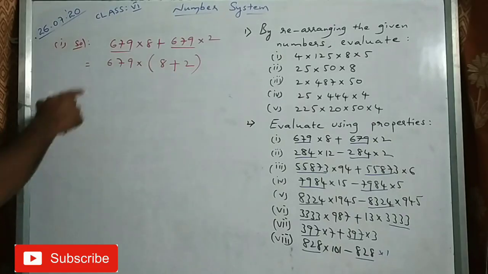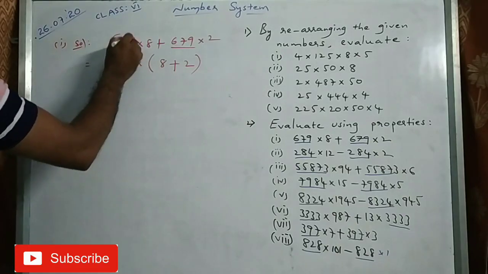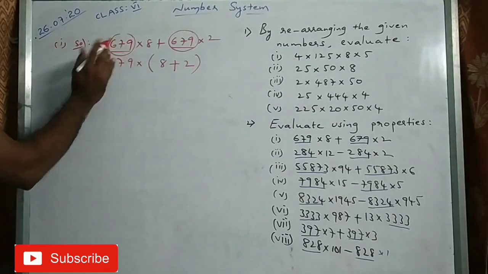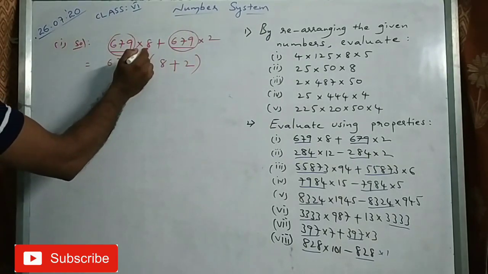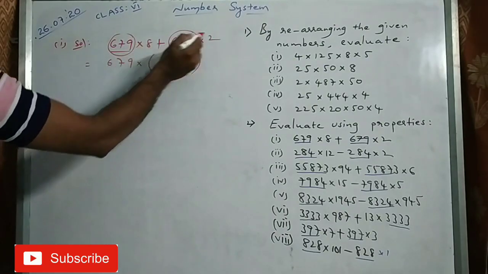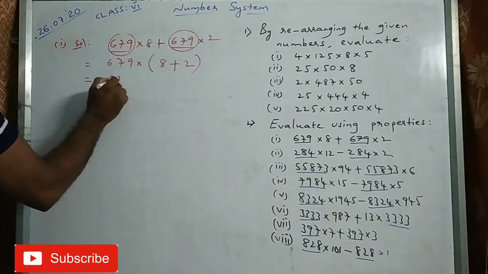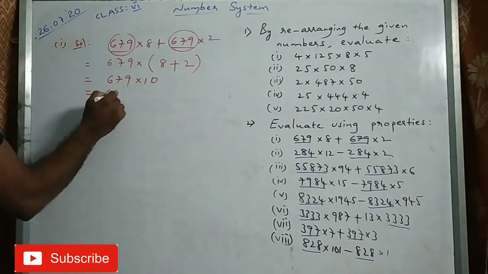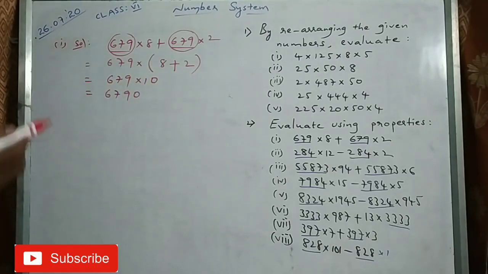Hope it is clear. What is the common number here? 679, I am keeping it outside. What is the remaining numbers here? 8 plus 2. 679 into 8 plus 2, the value I know is 10. So 6790. It is easy to multiply.